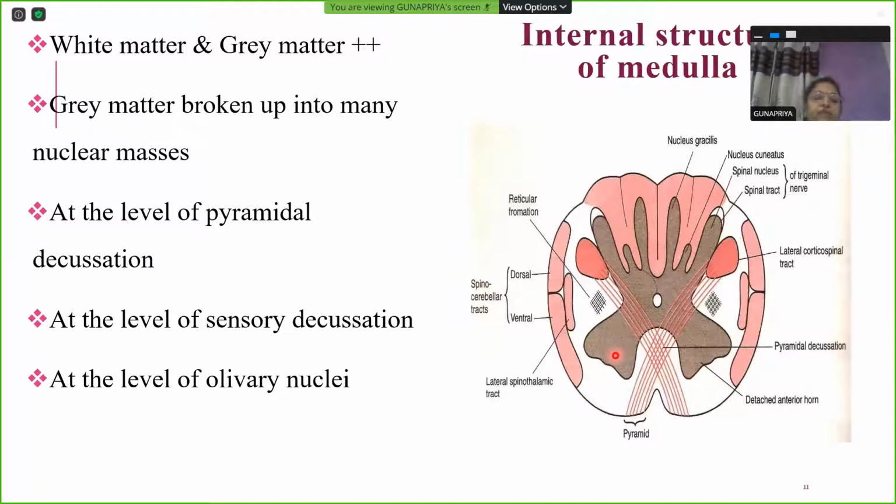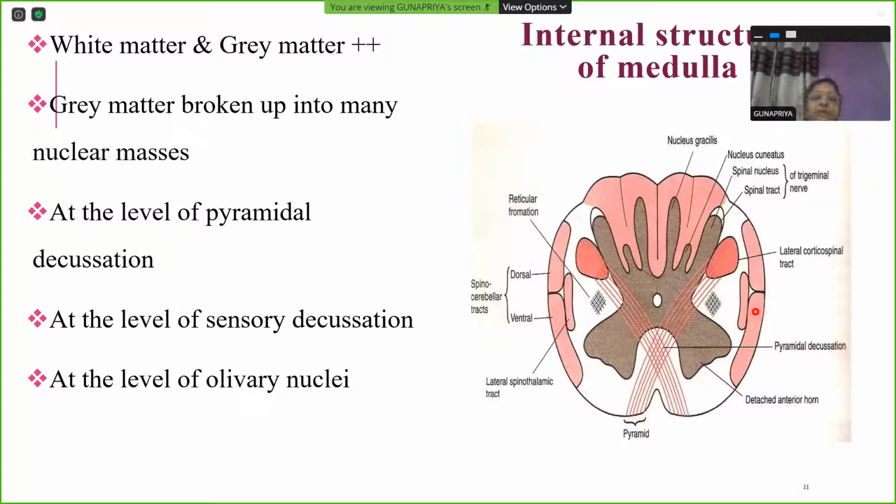At the level of pyramidal decussation, at the level of sensory decussation, at the level of olivary nuclei, this is how we are going to study the internal structure of medulla. So internal structure of medulla, in general, you can make out a gray matter distribution, in the form of small nuclear masses broken up, and you have a white matter distribution in the form of bundles of tracts. All these are tracts, bundles of tracts. White matter fiber means bundles of tracts. Gray matter means collections or aggregations of cell bodies of neurons. Basically, gray matter means collections of cell bodies of neurons, and white matter means the axonal fibers forming the nerve